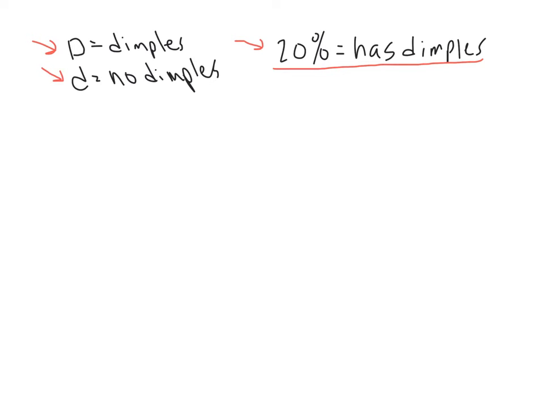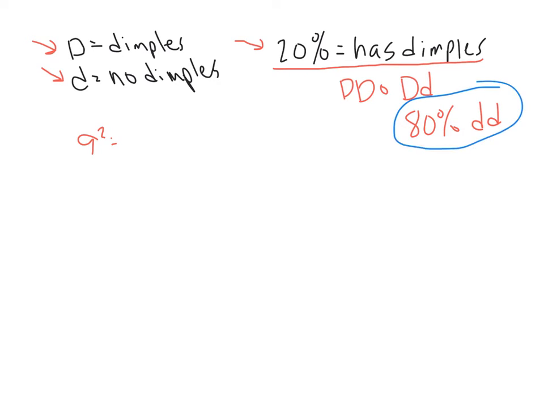Alright, so 20% of the population has dimples. So 20% of the population has the genotype of big D, big D, or big D, little d. That means 80% of the population that has no dimples, they have to have the genotype of little d, little d. Well, there you go. Q squared equals the percentage of individuals that are homozygous recessive. So we just figured out what Q squared is. Q squared equals 0.80.